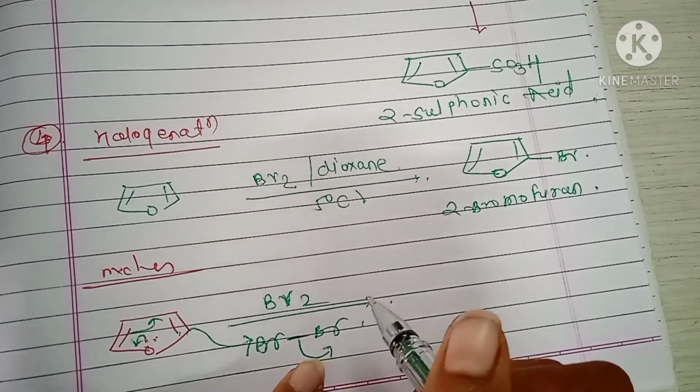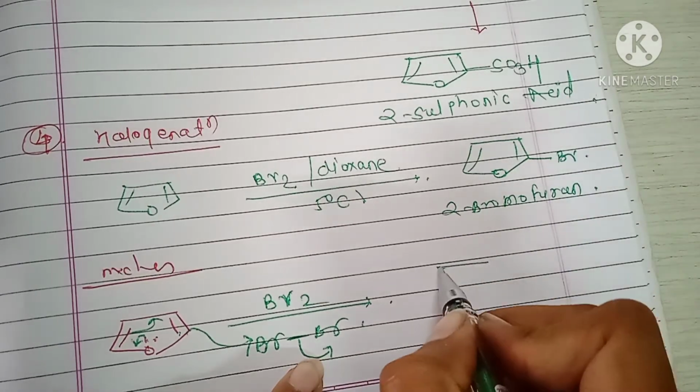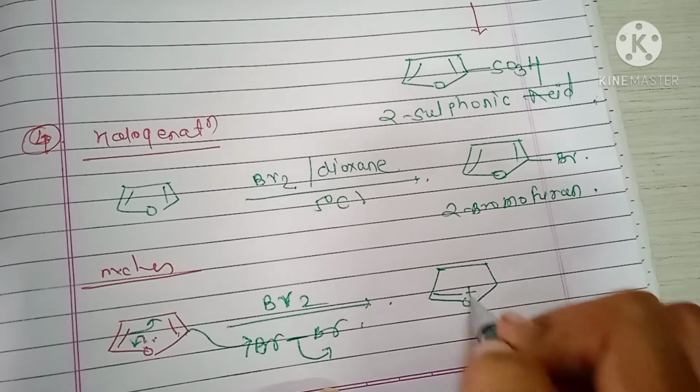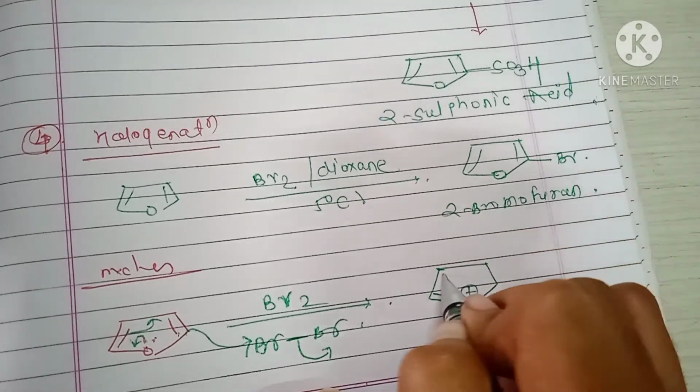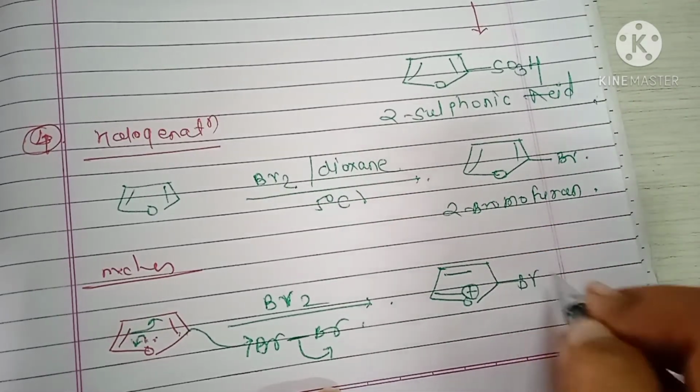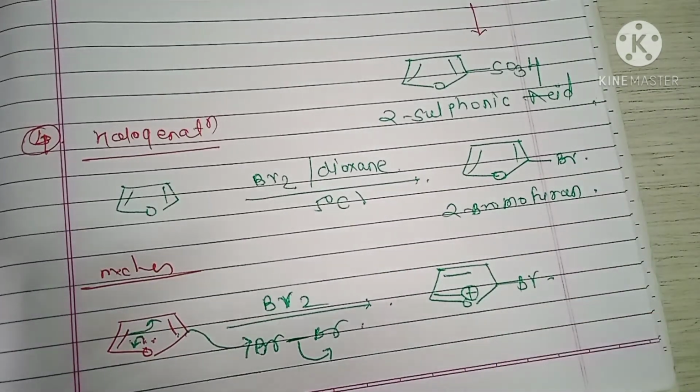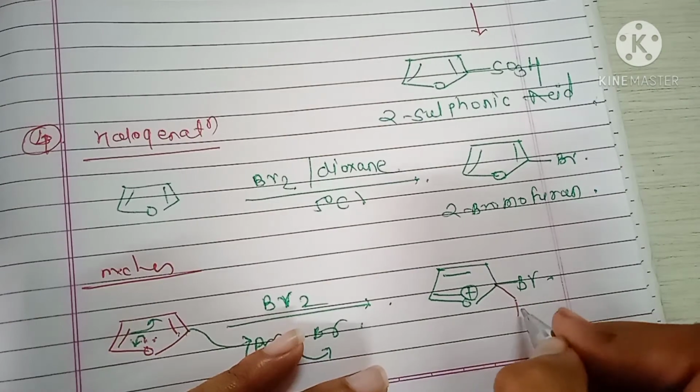Okay, here the formation of Br minus, oxygen carries a positive charge, here a double bond, here Br. Next, loss of this proton.